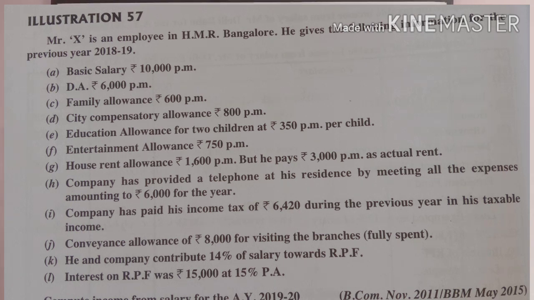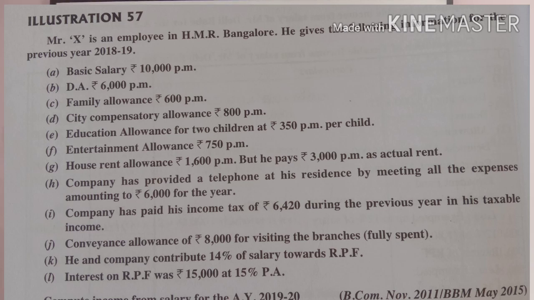Company has provided a telephone at his residence by meeting all expenses amounting to rupees 6000 for the year. Company has paid his income tax of rupees 6420 during the previous year, to be included in his taxable income. Conveyance allowance of rupees 8000 for visiting the branches, fully spent.